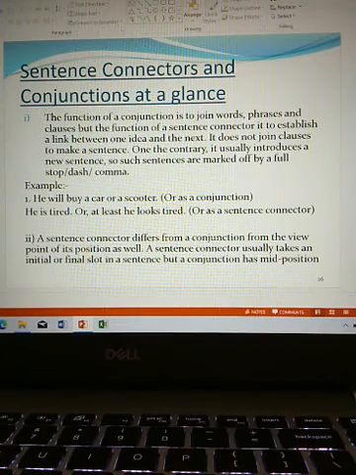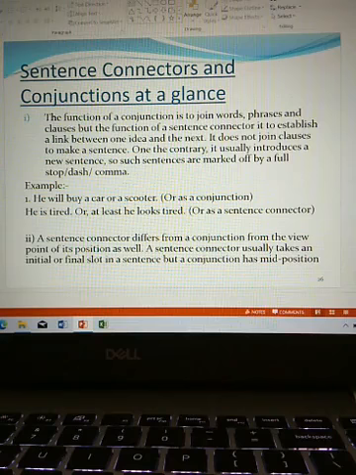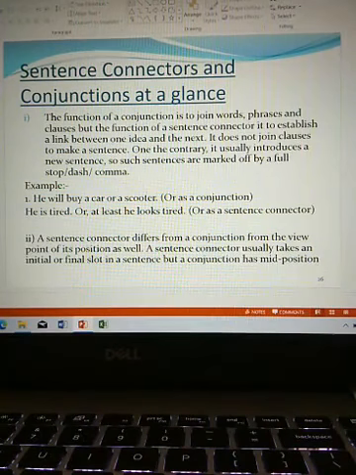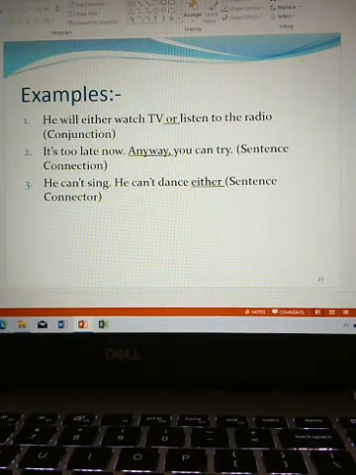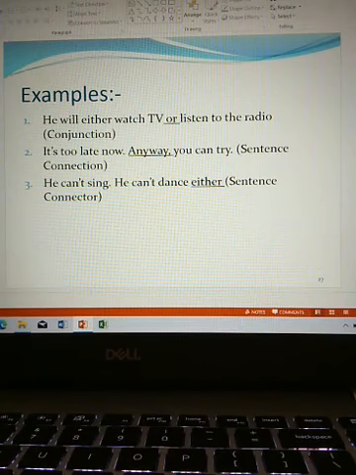Number 2. A sentence connector differs from a conjunction from the viewpoint of its position as well. A sentence connector usually takes an initial or final slot in a sentence, but a conjunction has a mid position. Examples, he will either watch TV or listen to the radio. Here, or is a conjunction and its position is middle.